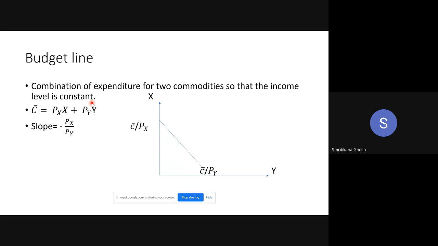So budget line is actually the combination of expenditure on two commodities so that the income level is constant. Given my income, how can I spend my money for two commodities? Budget line is all about that. Is it okay? So this is the budget line. The definition portion is okay? Yes, ma'am.